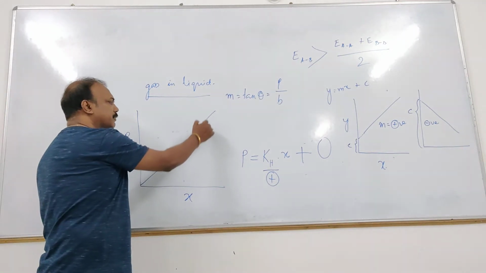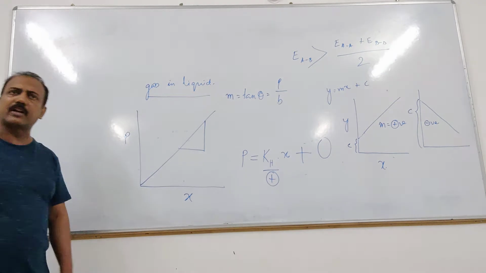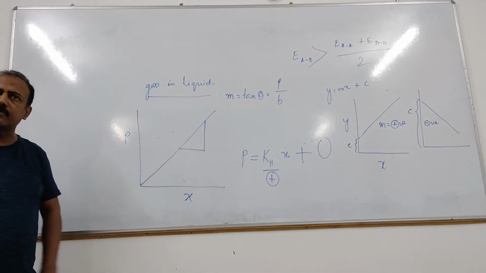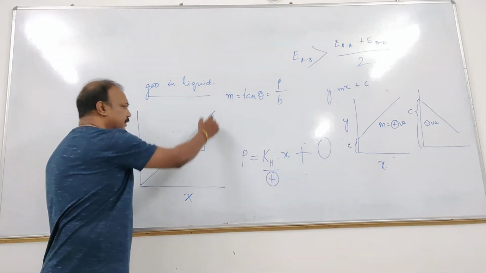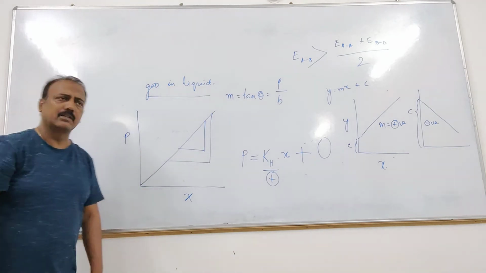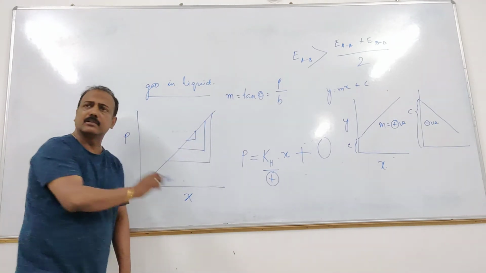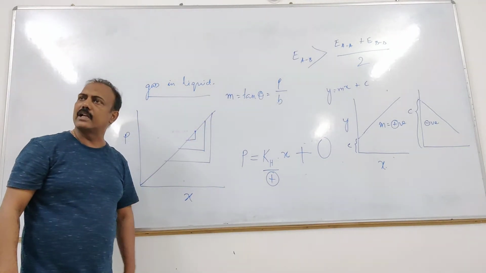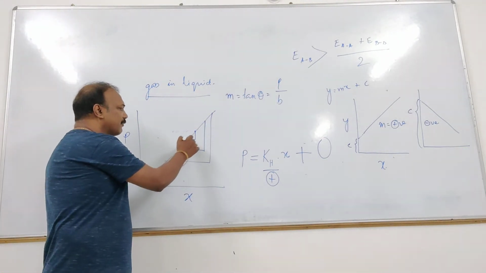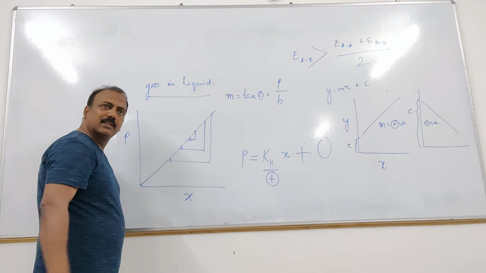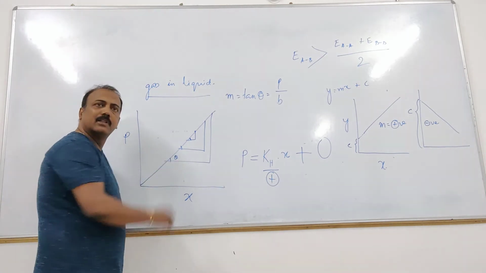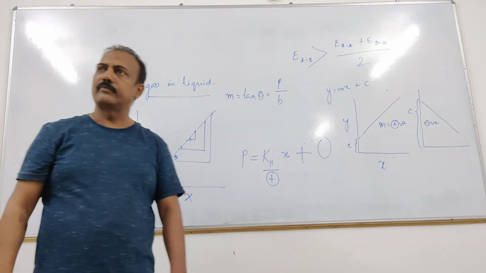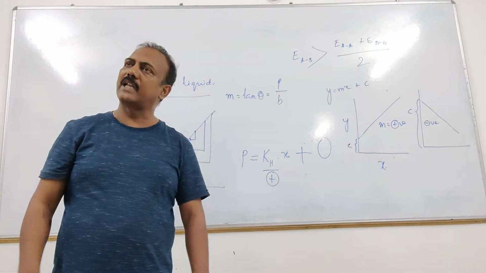You can draw a small one also, doesn't matter. Obviously all these angles are the same. This angle is theta. Now we have to find out tan theta.